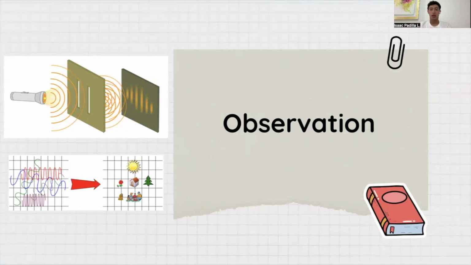Observation means that in quantum mechanics, particles can have any state at any moment until we observe or measure them. So before we look at a particle, it can have multiple states. But as soon as we observe or measure it, it takes up one state. In other words, a tiny particle can have many states, but when we observe it, it becomes one state. So looking at a particle can change its state.